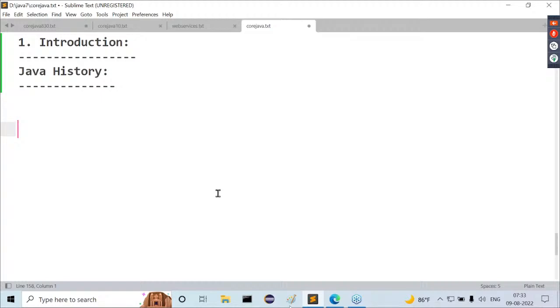Sun Microsystems has given this type of information in their initial versions of Java. That means the background story for Java. Initially, they included even this point also, less power consumption. Then what is the relation they have given there? Actually, understand one point here. For example, if you take electronic consumer goods, like a remote controller, inside this remote controller two parts exist. Am I right or not?